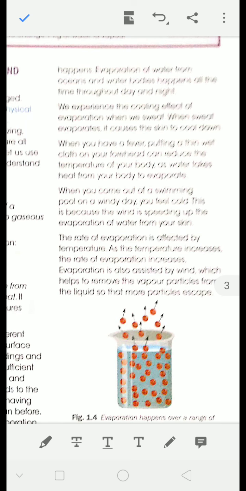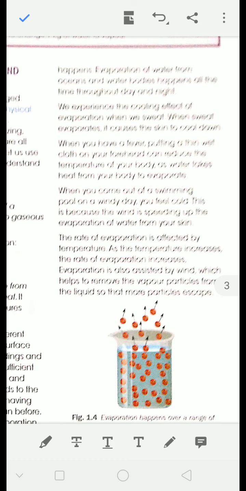Now, evaporation causes cooling. Suppose you are outside in the sun, sweating, and you enter your home and sit under the fan. When the sweat is evaporating, you feel a cooling effect. So evaporation causes cooling. That's why when a person has a high fever, we put a cloth soaked in water, a wet cloth, on his forehead. Why? Because that cloth will absorb heat from the forehead.